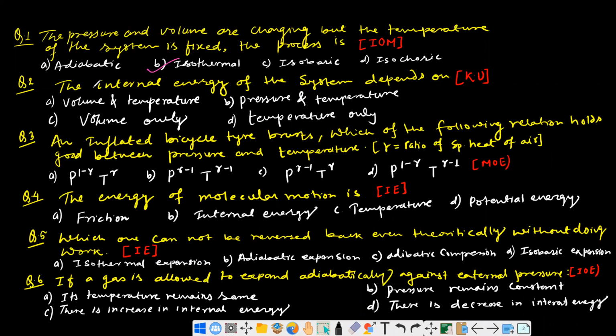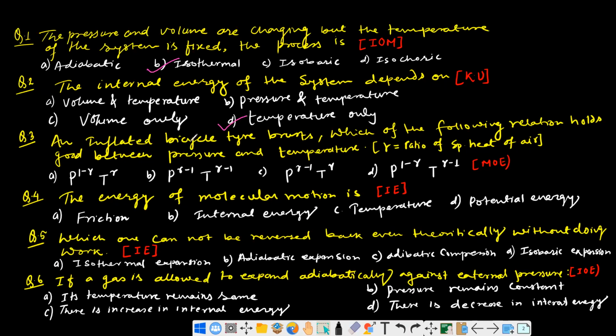Okay, so the internal energy of the system depends upon, I previously told you, internal energy is solely a function of temperature. Basically for the case of ideal gas, all the time we will be dealing with ideal gas. That's why this internal energy is the function of temperature. That's why our answer is directly temperature only.